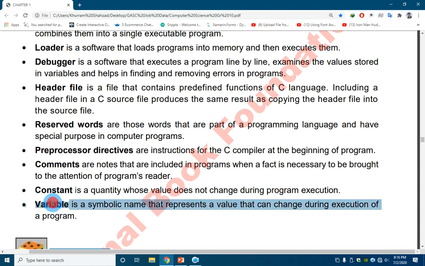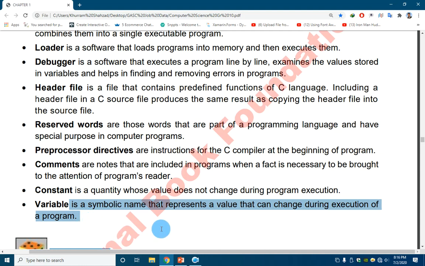A variable means the changeable. It is a symbolic name that represents a value that can change during the execution of our program. It is simply a container that holds the value of a type. For example, there may be an integer variable, a float variable, a character variable. So these variables may change.